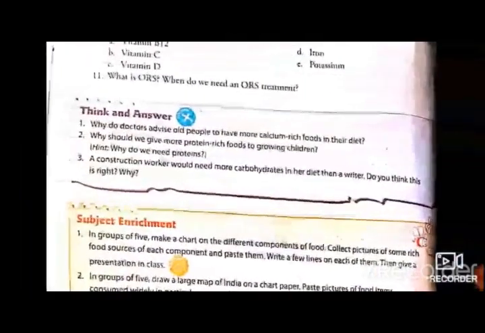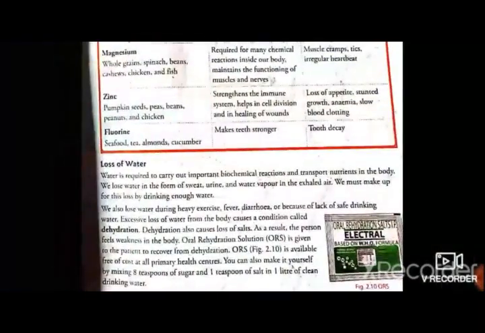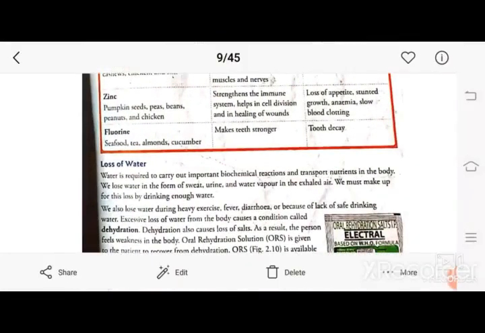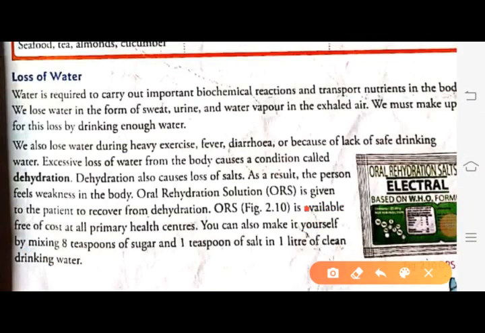Answer number 11. What is ORS? When do we need an ORS treatment? You can write this answer from here. Oral rehydration solution, ORS, is given to the patient to recover from dehydration.